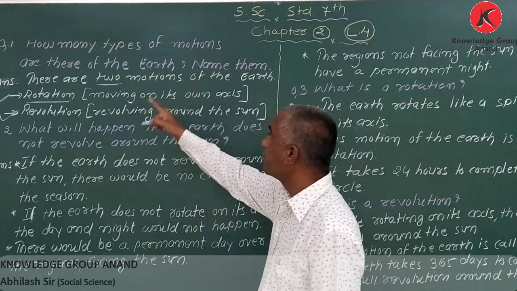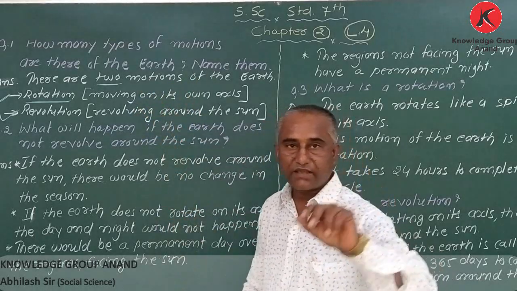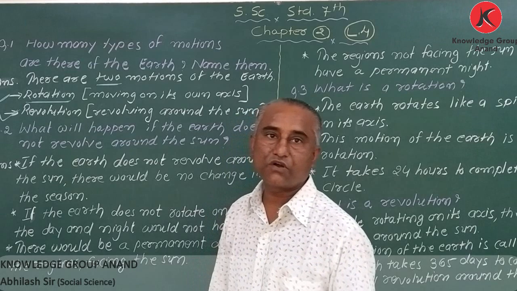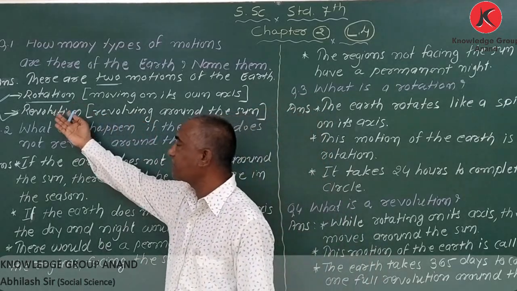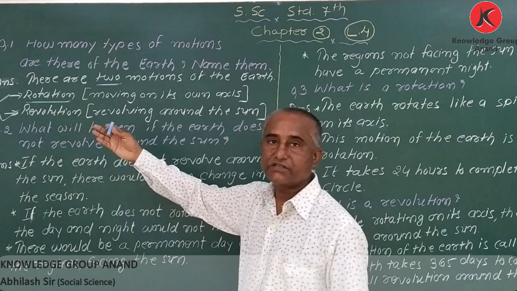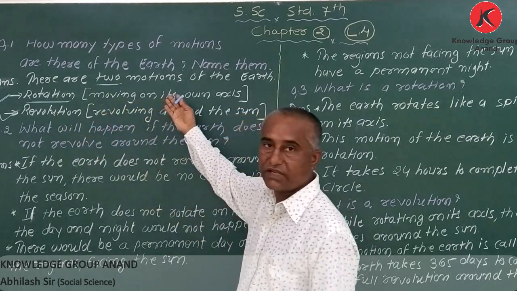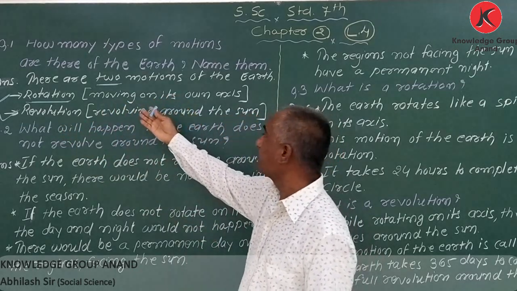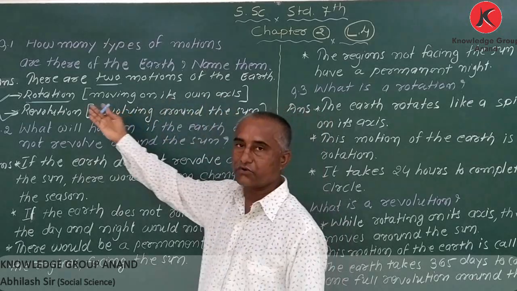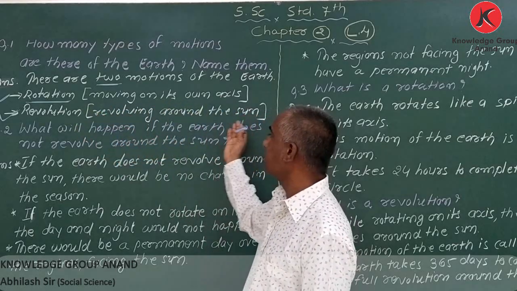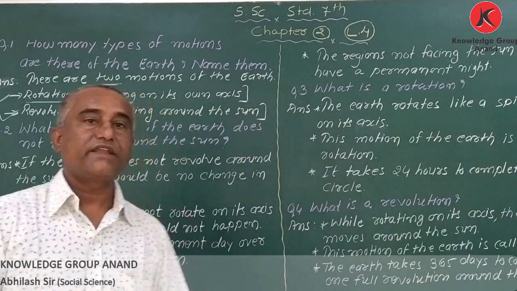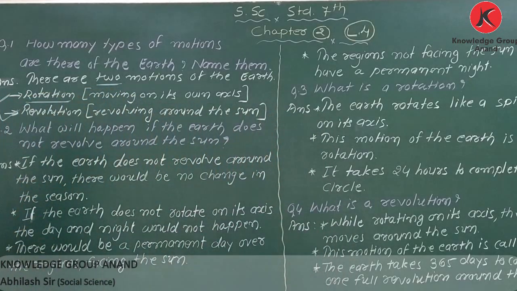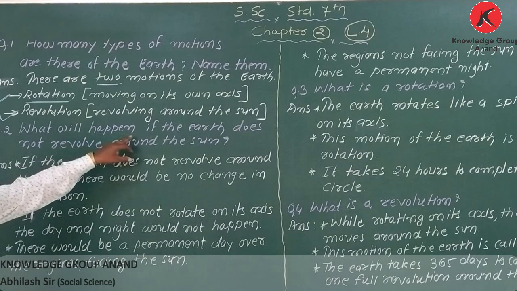So got it? How many types of motions are there? So there are two types of motions. Which are they? So both I have written here, rotation and revolution. My dear student, here I have explained in short words that moving on its own axis, that is called rotation, and revolving around the sun, that is called revolution. Got it?